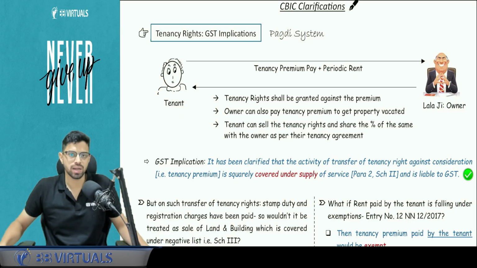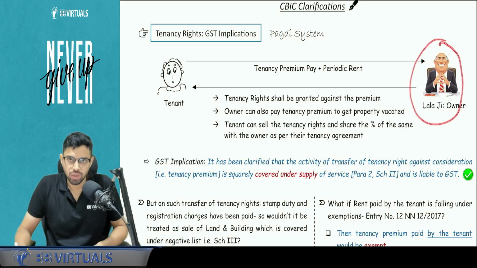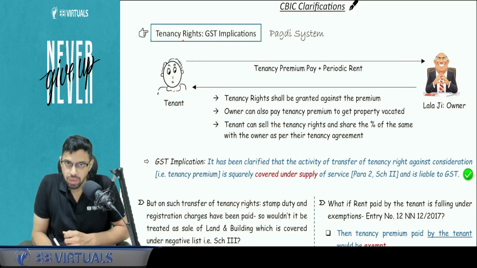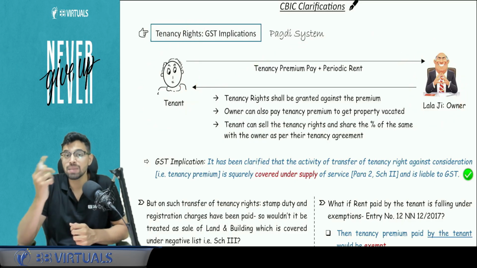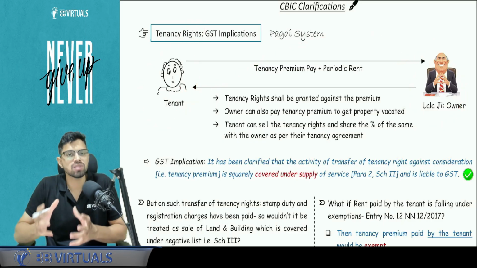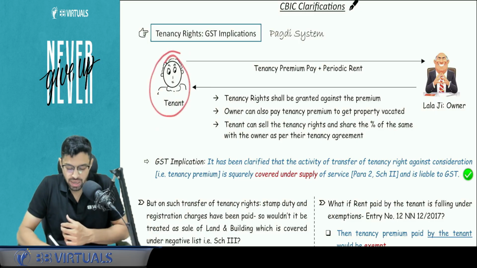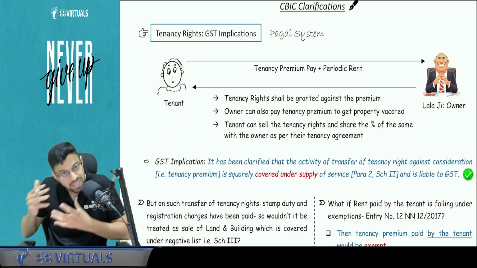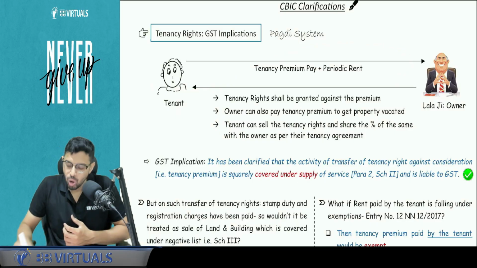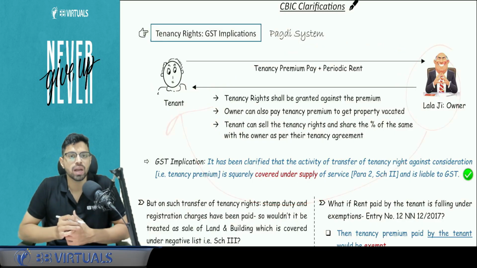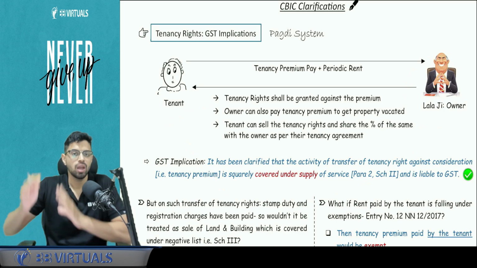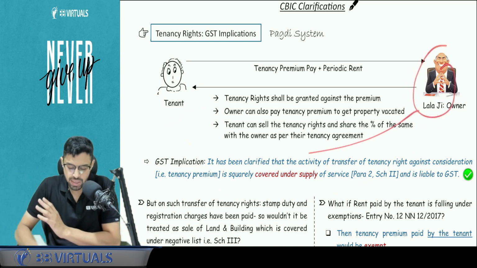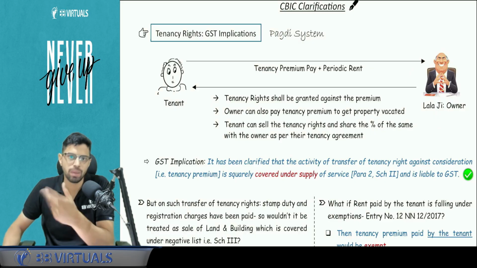Tenancy rights, which is known as Pagdi system. Here is an owner of the property. Here is a tenant of a property. Tenant pays tenancy premium for tenancy rights. What is the tenancy premium? This premium is paid to have some say in the tenancy. So tomorrow this tenant can keep someone else instead of him. To have this option of tenancy right, he pays a tenancy premium. Owner can also pay a tenancy premium to tenant, for example, in case of early vacation. Contract of tenancy was for 10 months. After 6 months, owner says to the tenant that I want you to leave. I will pay you tenancy premium.